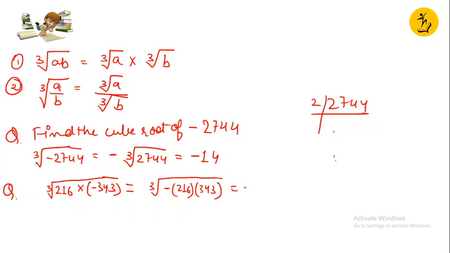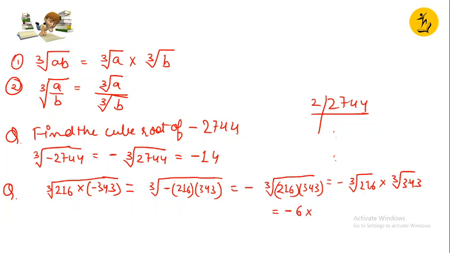The minus sign can come out, and this could be written as minus cube root of 216 multiplied by cube root of 343, which is minus 6 multiplied by 7. Minus 42 is our answer here. Right, children?